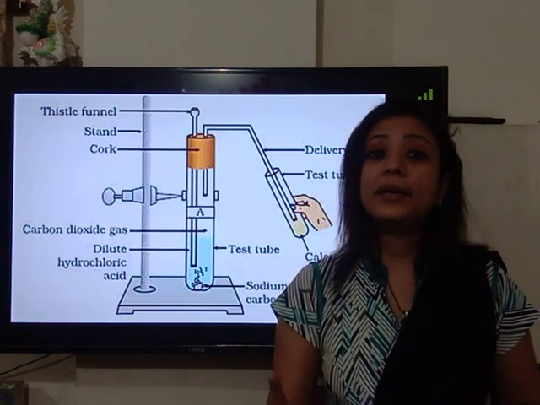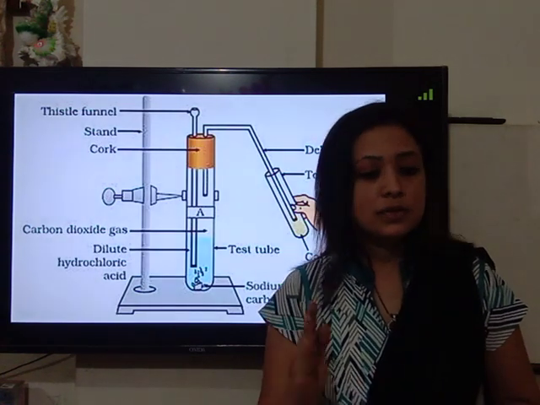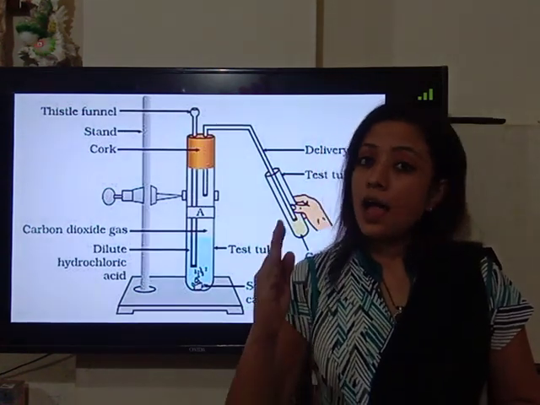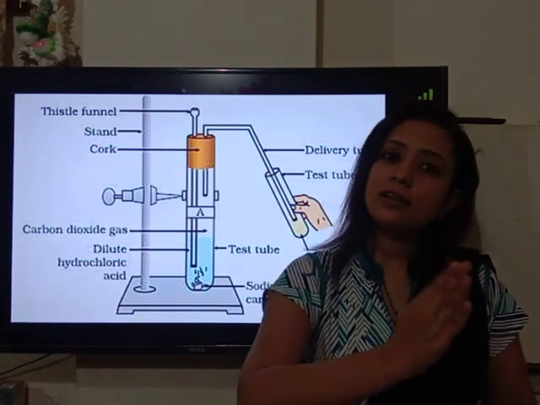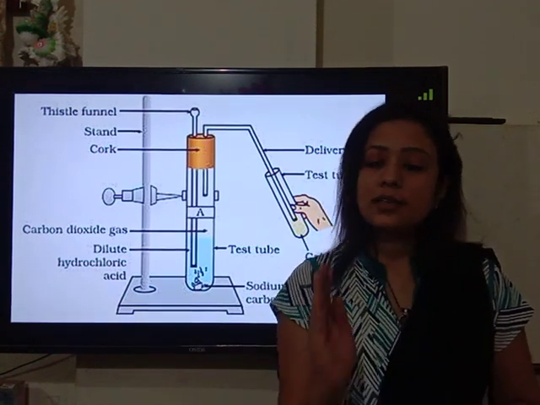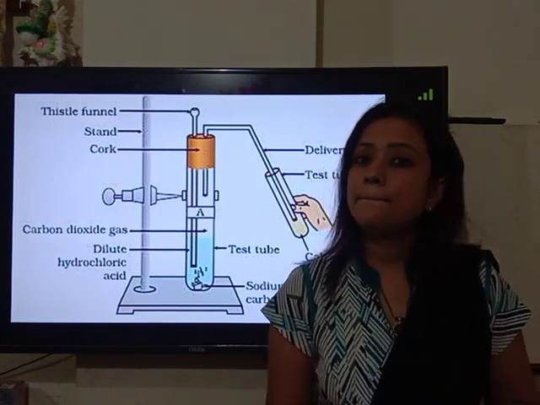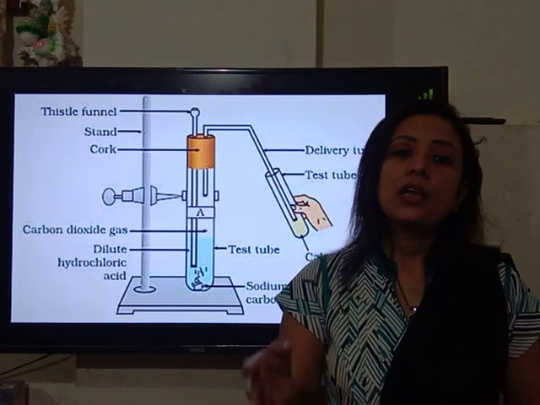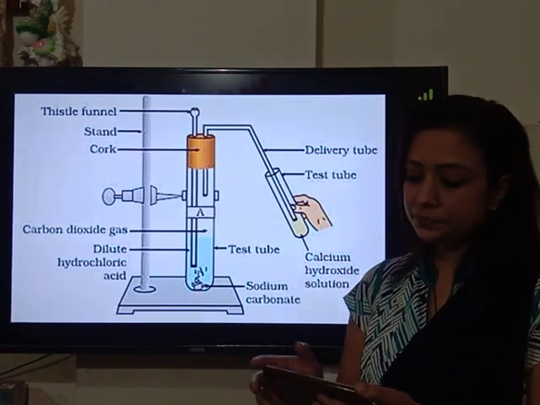When the limited CO2 is passed through lime water, the color changes from colorless to milky white. And when excess CO2 is passed, this milky white color disappears because the calcium carbonate later on changes to calcium bicarbonate, and due to this the milky white color disappears.